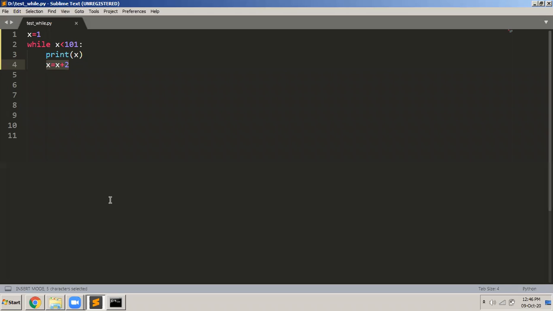Let us start with 5 only. Let us read 5 numbers from the user and then find the sum of those numbers and the average of those numbers. So you understood? I want to read 5 numbers from the user and find the average and sum of all those numbers. Let us see how to do that.